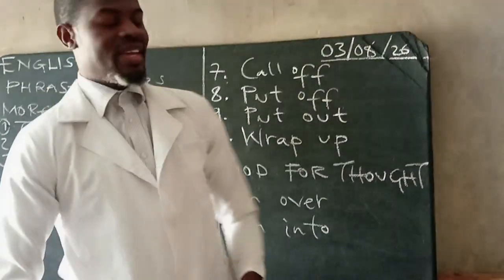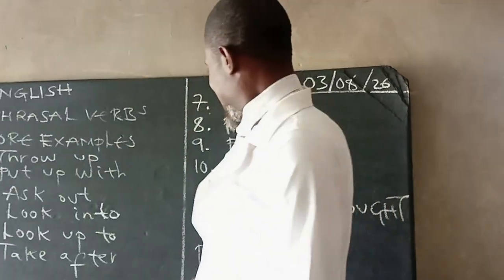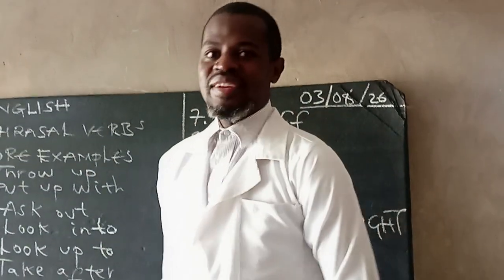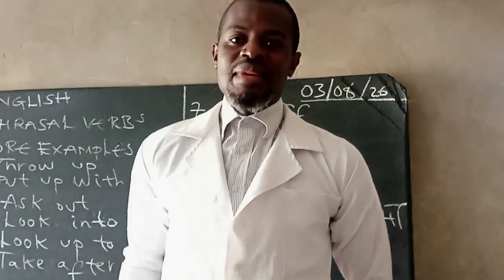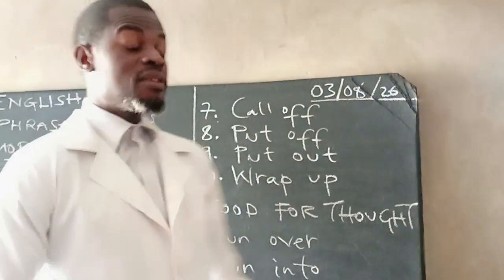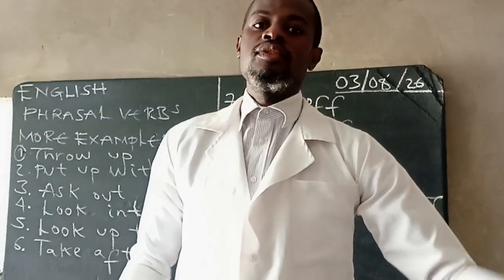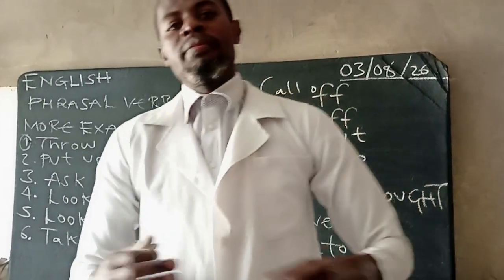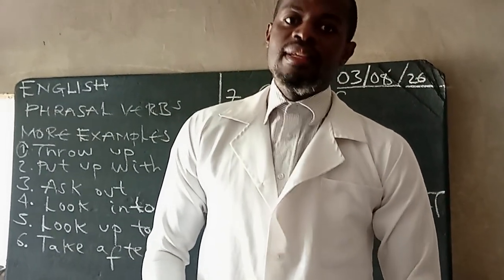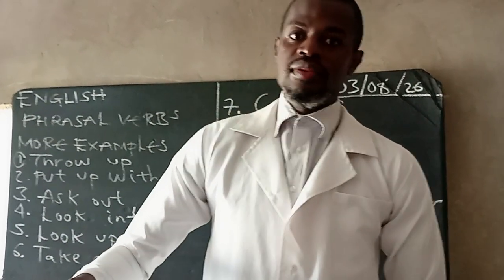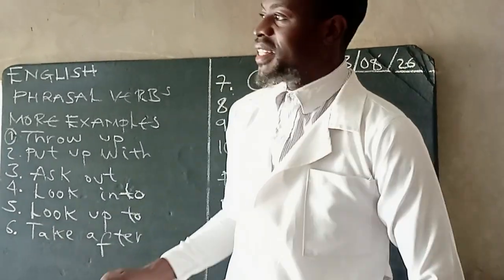If your cup is running over, what is the meaning? If you ran into someone, what is the meaning? Remember, these are verbs. Verbs have their past tense, present tense, future tense, past participle. You can even change them to present continuous. But don't forget, prepositions don't change. They remain constant the way they are.